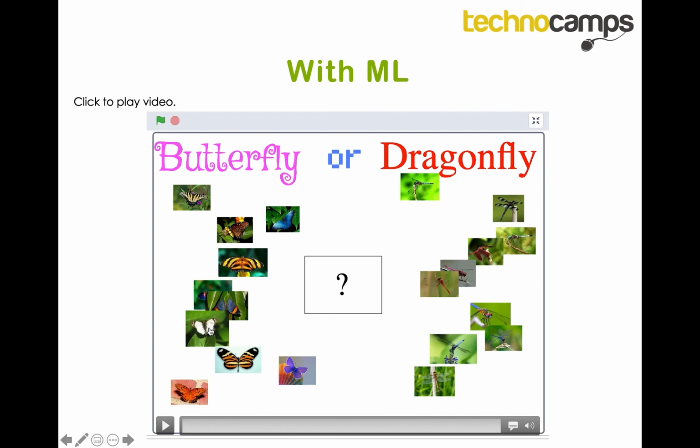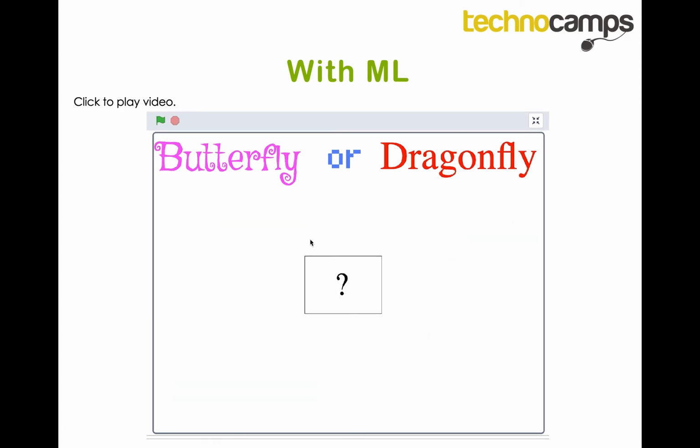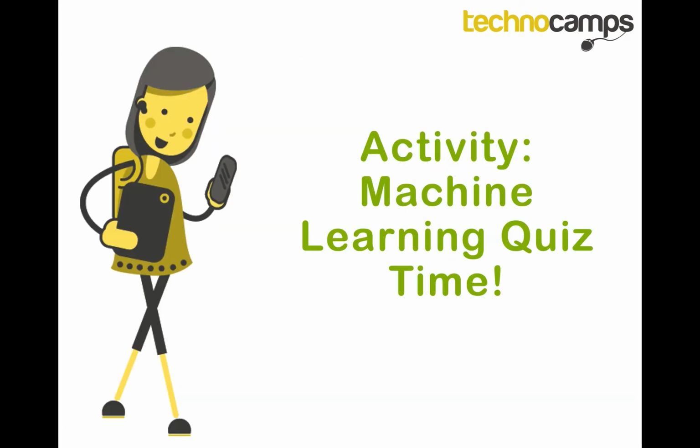What we can do is add more images to the bucket. So let's say we take this image, we place it into the butterfly container, and we do the same with dragonflies. It's good to have equal amounts of examples for each container. The one I've shown you has 10 butterflies and 10 dragonflies. Let's say we gave it 100 butterflies and 100 dragonflies, then our machine learning system will be more accurate. Just bear that in mind. It has actually learned that a particular image is a butterfly, even if it's not been given that particular image.